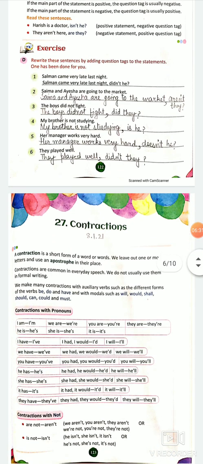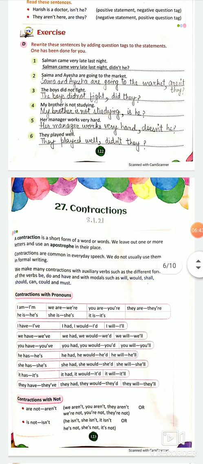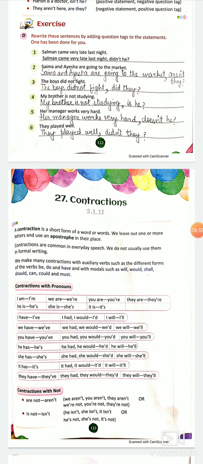Check out the second one. Saima and Aisha are going to the market. Positive. So Saima and Aisha are going to the market. Aren't they? The boys did not fight. Did they? Because the boys did not fight, the sentence is negative. So the question tag will be positive. Did they? My brother is not studying. Is he? For a negative sentence, there is a positive question tag, right?